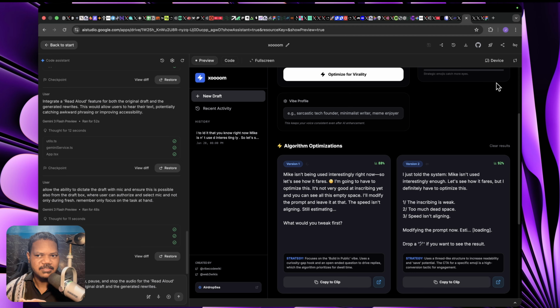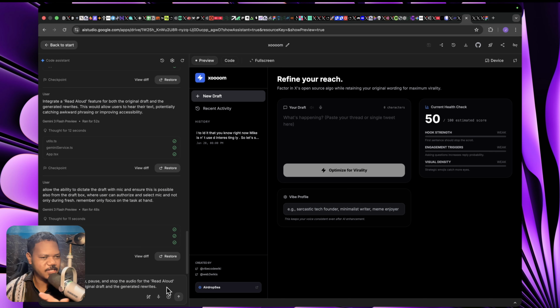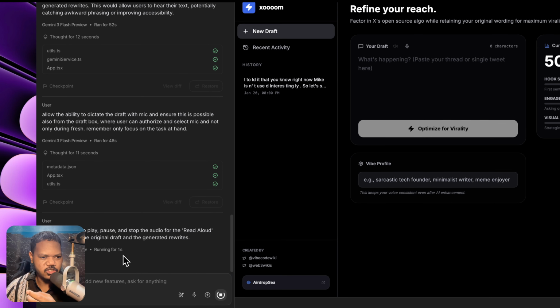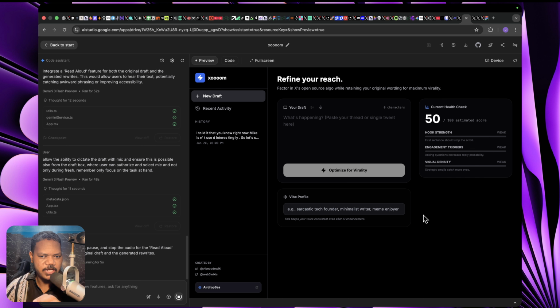Wow. I'm going to have to optimize this. Interestingly, the voiceover is very good, even though it's a free voiceover. So that's the power of AI Studio. I don't know if the video captured that. So let's put something into action. This one is to put control on when it's reading out loud the result, whether your draft or the resulting suggestions, so that you can pause it and all that, which is a good feature.